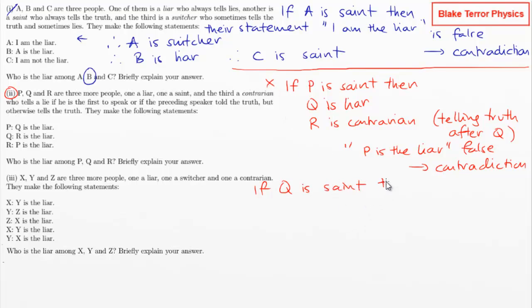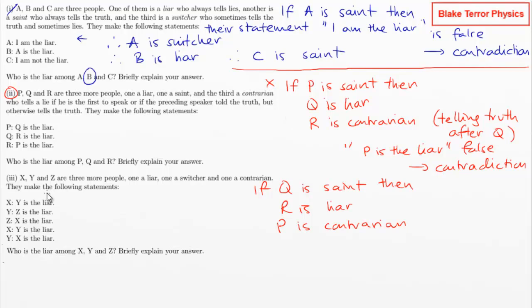If Q is the saint, then R is the liar and P is the contrarian, because that's just going from their statements. So if P is the contrarian and speaks first, they are lying, which is fine.